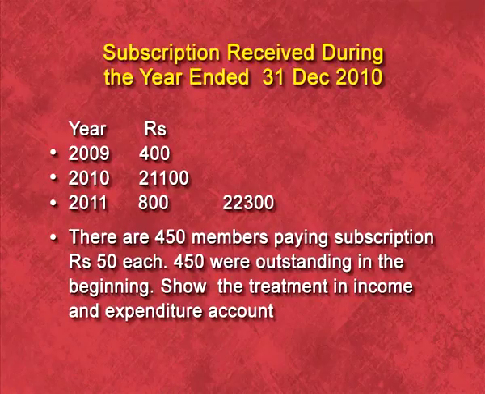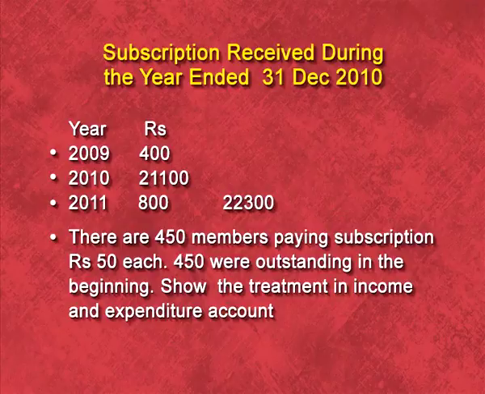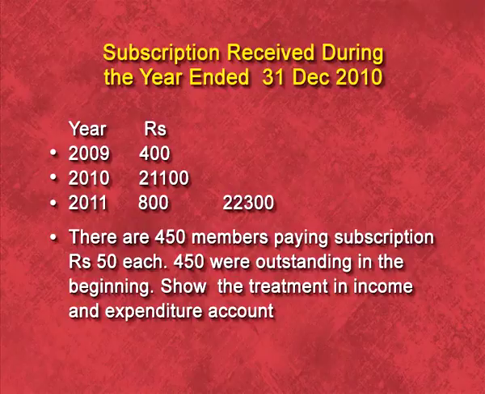Now, you can see there is a question based on subscription. The receipt and payment account is given. Under this account, the current year is 2010, the previous one is 2009 and the next year is 2011. We have received subscription for 2009 is 400, in 2010 21,100 and for 2011 is 800. Total subscription received is 22,300. Now, there is some additional information, like there are 450 members paying subscription rupees 50 each, and 450 were outstanding in the beginning of the year. Show the treatment in income and expenditure account.